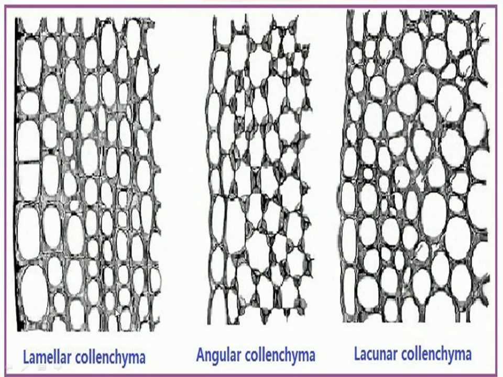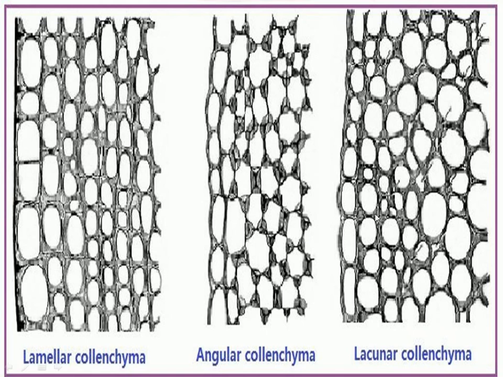In lamellar collenchyma, the tangential walls are very thick while the radial walls are thin, forming a row-type structure. These are present in the hypodermis of sunflower.